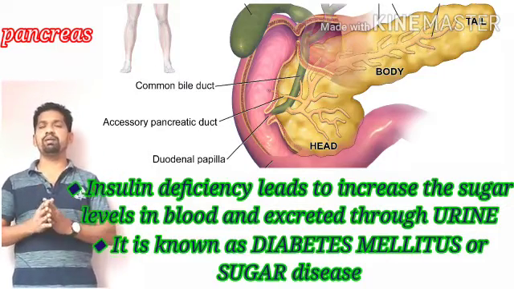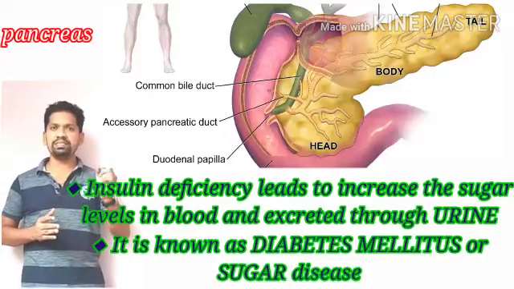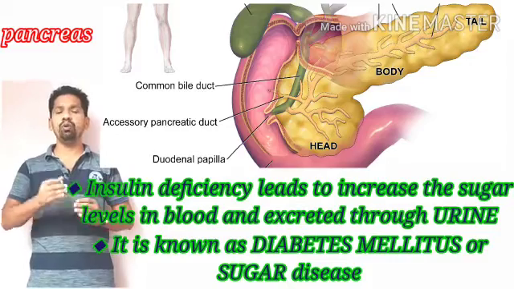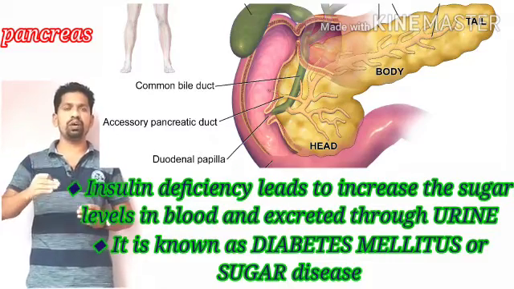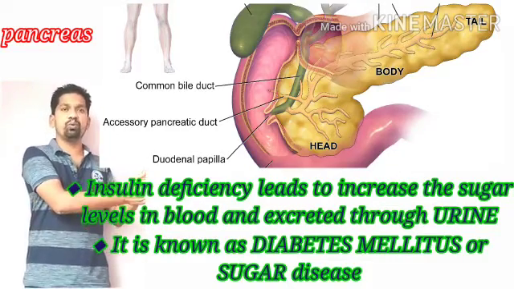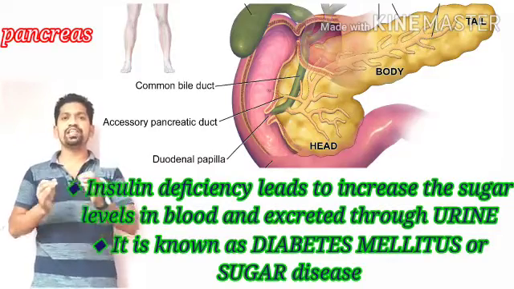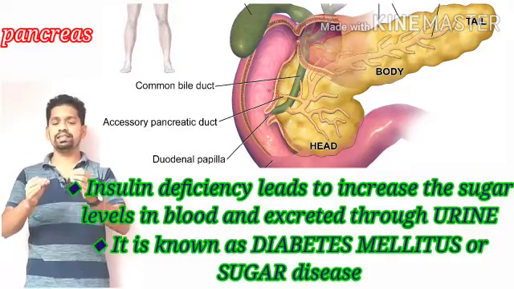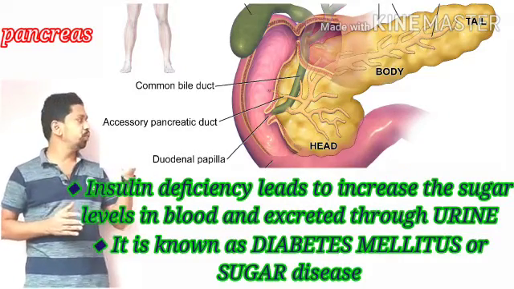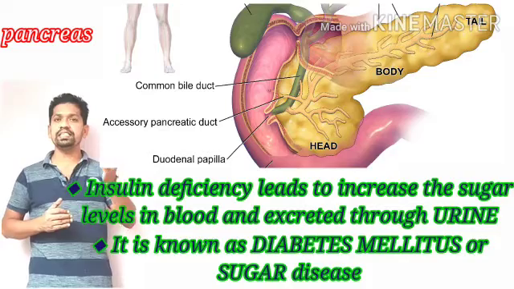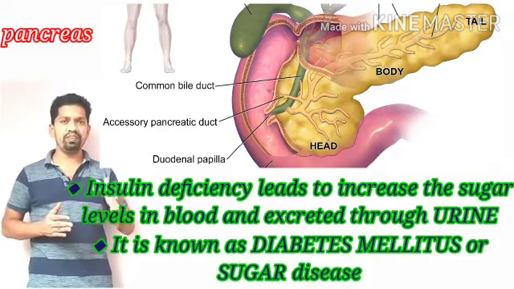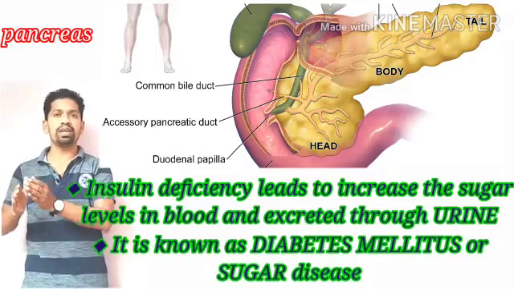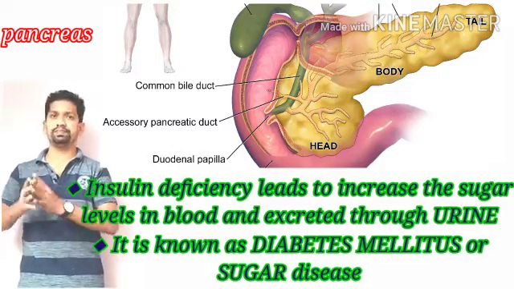If a person is suffering from a deficiency of insulin, the excess glucose from the blood cannot be converted into glycogen. That is why the person excretes a huge amount of glucose through the urine, the disease known as sugar disease or diabetes mellitus. So deficiency of insulin leads to sugar disease or diabetes mellitus.